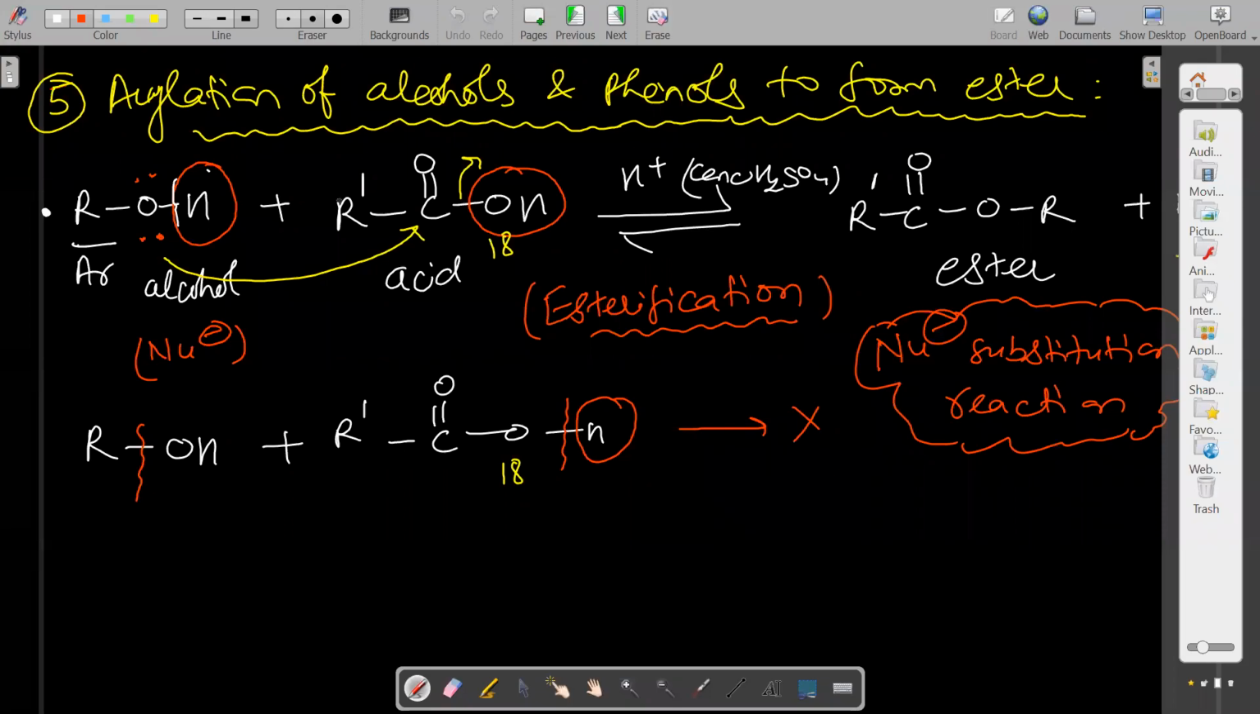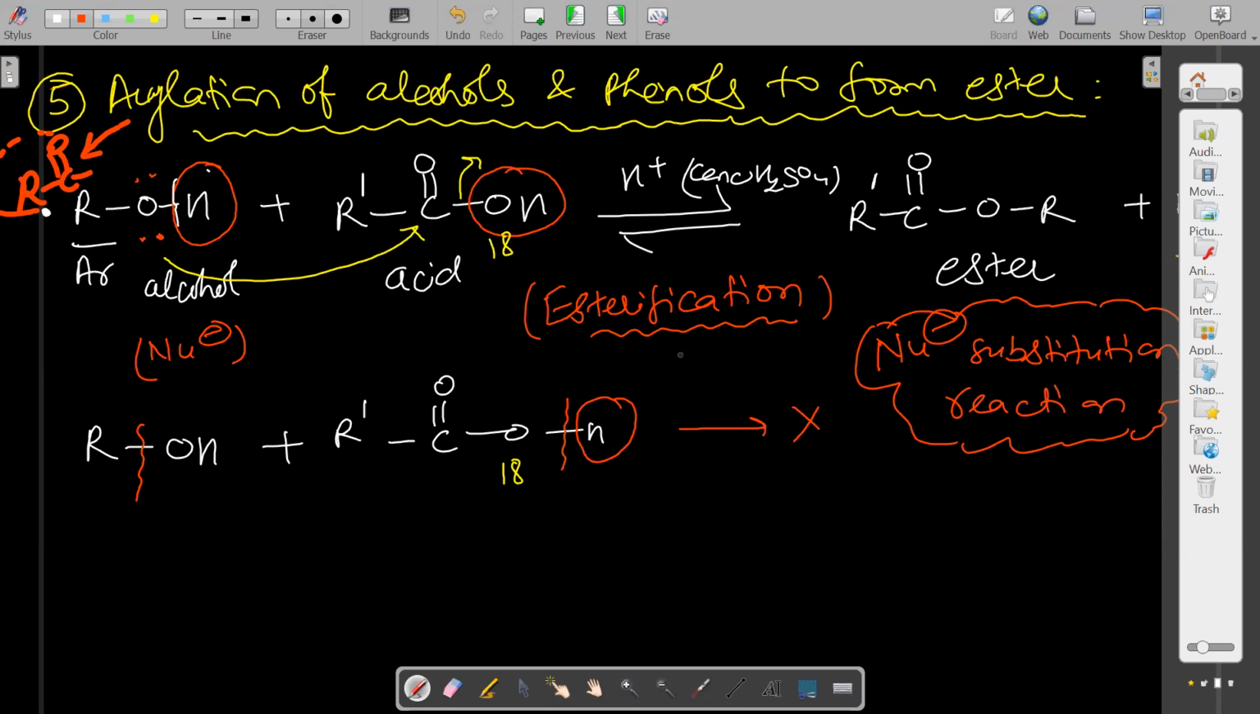So what is acylation? Acylation means attachment of an acyl group. What is an acyl group? R-CO. So acylation of alcohol means attaching this group, which is called the acyl group. Alcohol and phenol undergo the acylation reaction. Even in the amines chapter you have read about the acylation reaction.